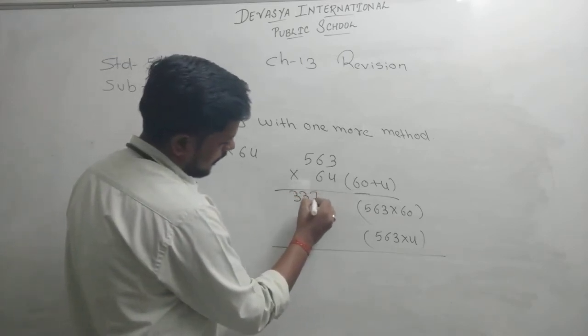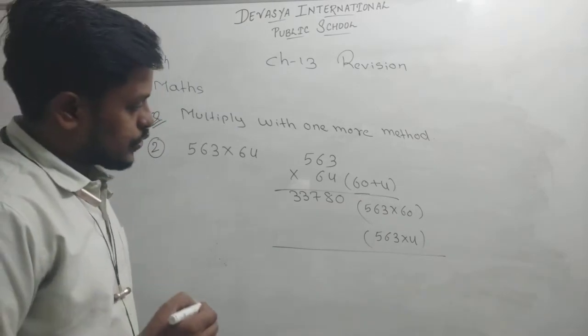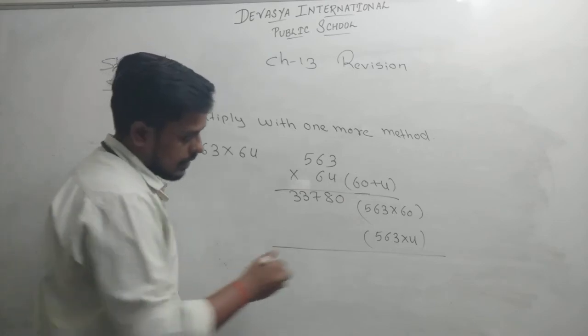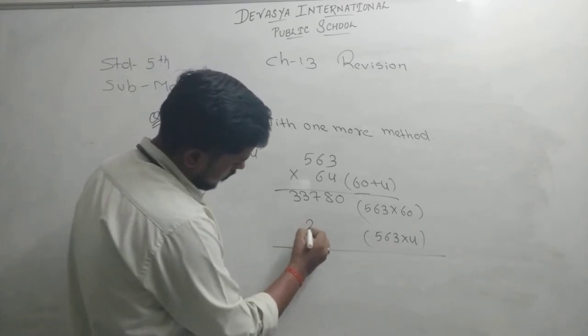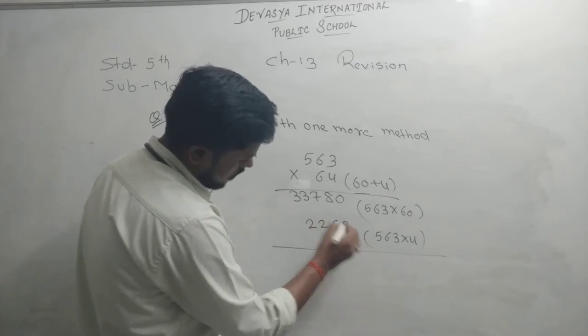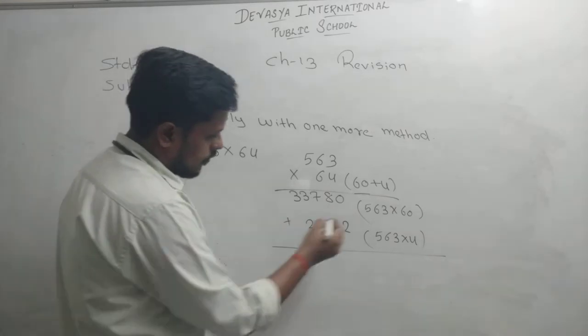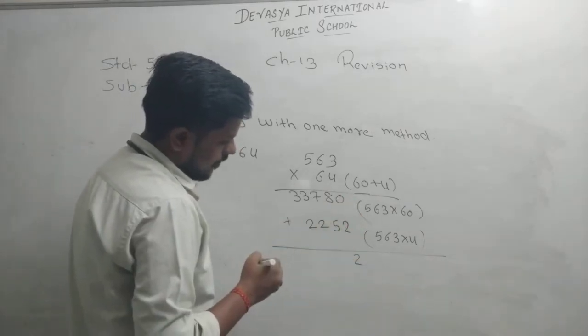So 563 multiplied by 60 is 33,780. Students, I have already completed these questions, you just have to multiply. Then 563 multiplied by 4, the answer will be 2252. Clear? After adding all this, 2, 8 plus 5, 13.